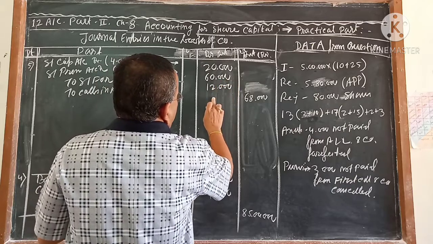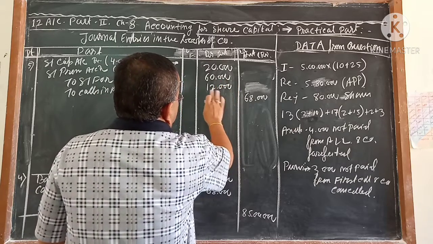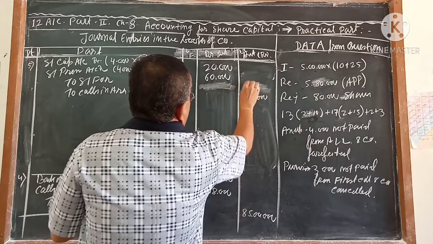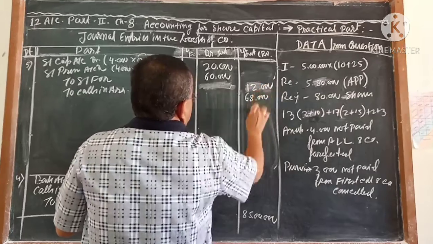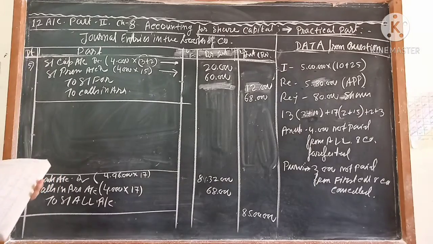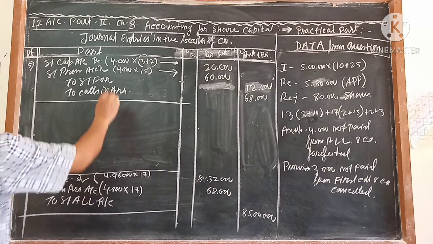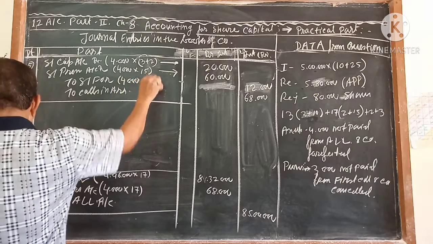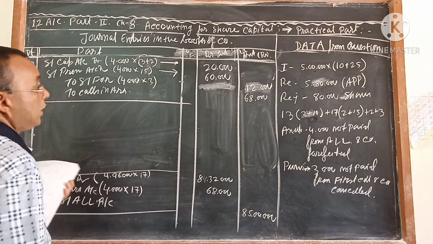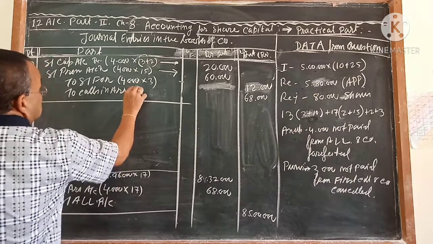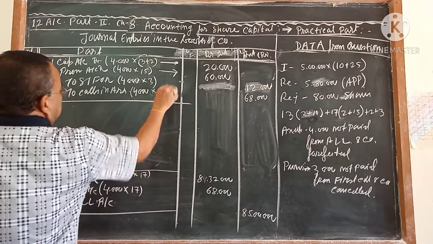Is that it? 12,000 is coming? No, 18,000 is coming. So sorry, yes. Here it is coming, no? Yes. Right. So share forfeiture account is coming 12,000. This is how much? 4,000 into 3. Okay? Understand or not? It's clear to all. This is 4,000 into 17. This is 4,000 into 17.